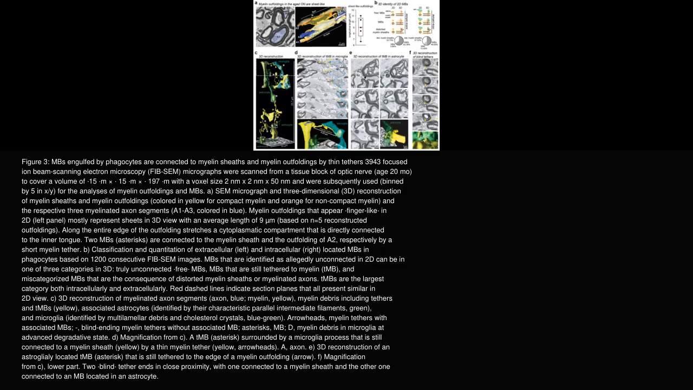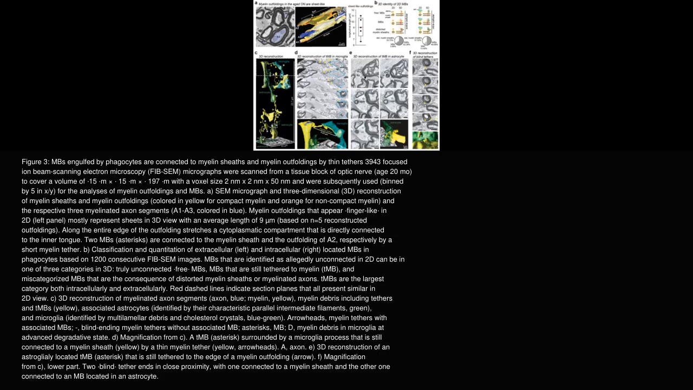In Figure 3, the authors utilize focused ion beam scanning electron microscopy, FIB-SEM, for in-depth three-dimensional reconstruction of myelin sheaths, outfoldings, and associated myelin debris in the aged mouse optic nerve. Panel A presents 3D reconstructions showing myelin outfoldings appearing as finger-like sheets, extending on average 9 micrometers in length. These outfoldings contain a continuous cytoplasmic compartment connected to the inner tongue of the myelin sheath. Notably, 2 myelinoid bodies are shown connected to a myelin sheath and an outfolding respectively by thin myelin tethers.